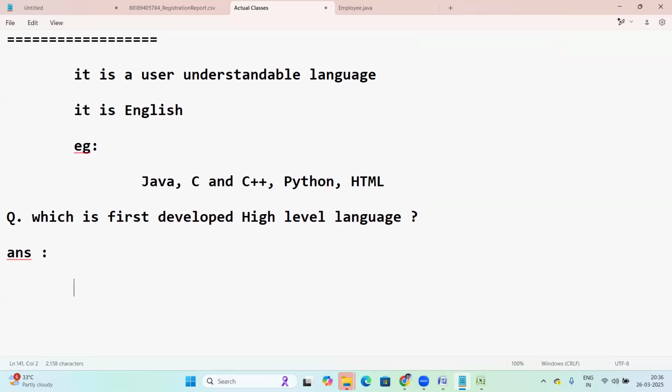C language. Exactly. C is the first high-level language. Before C language, we have the assembly language. Before assembly language, machine language. First machine language, next assembly language, next C language. Machine language, binary code, and assembly language are low-level languages. C language comes under high-level language. So the first developed high-level language is C language.